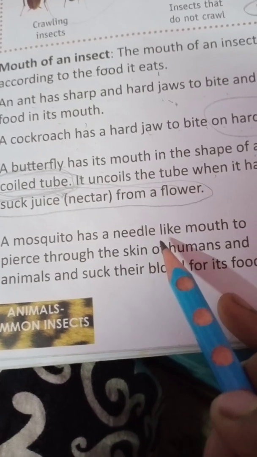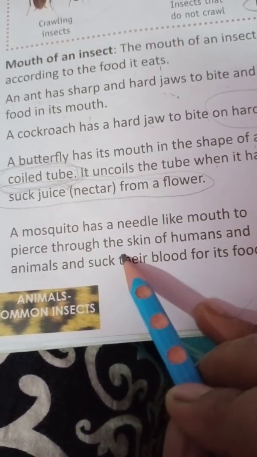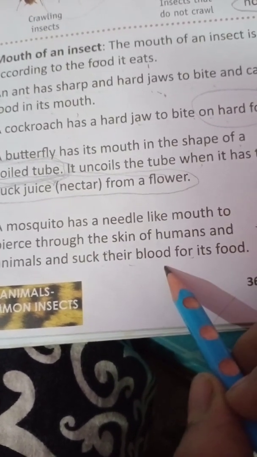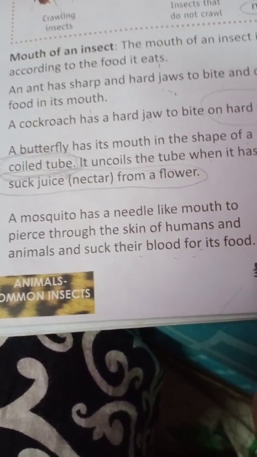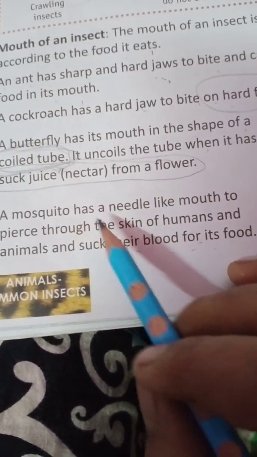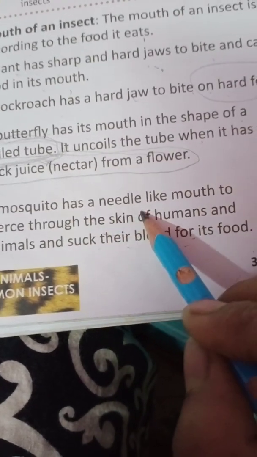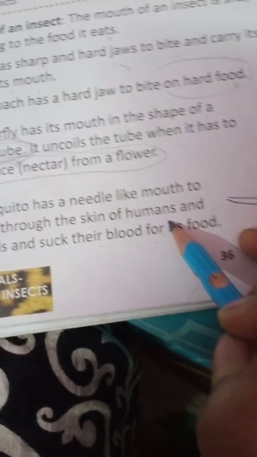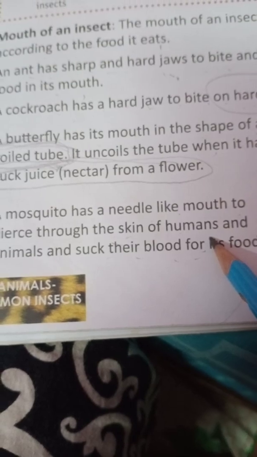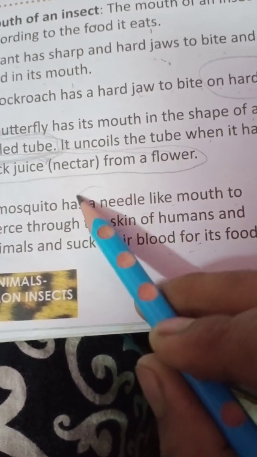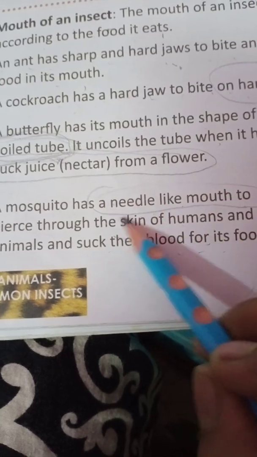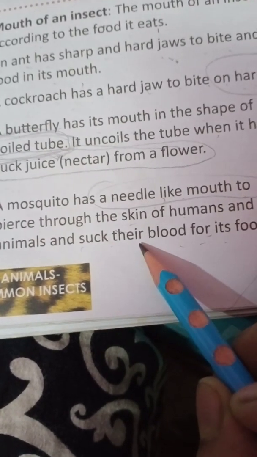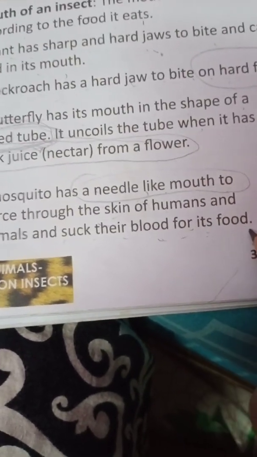A mosquito has a needle-like mouth to pierce through the skin of humans and animals and suck their blood for its food. You have seen the mosquito, na? You have seen that when the mosquito bites us, it does so with the help of this needle, and with the help of this needle the mosquito sucks our blood for its food.